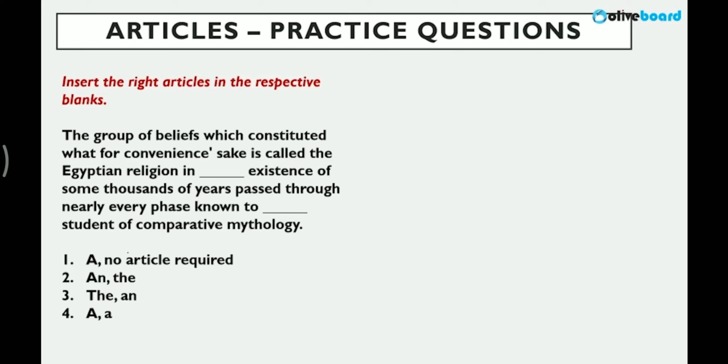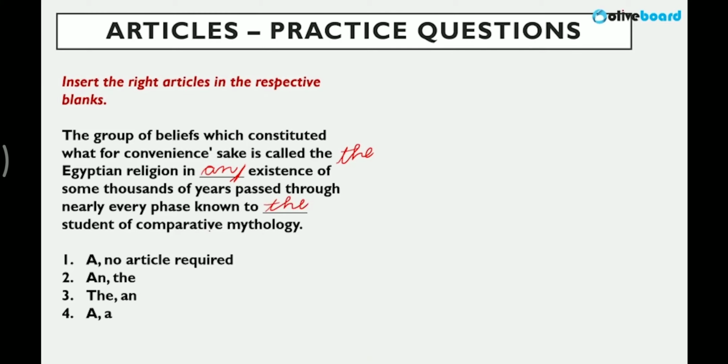Here, the first blank you will use in "an existence of". The first blank can take the article "the" or "an", so there are two articles which can be used here. According to the options, we will mark "the existence" or "an existence". The second blank can only take "known to the student".